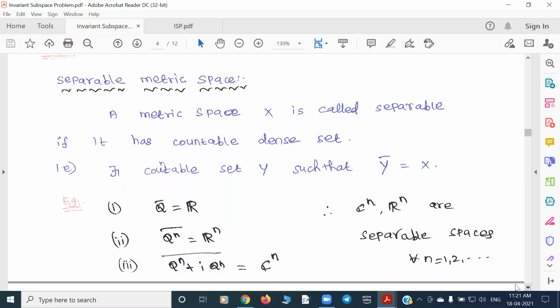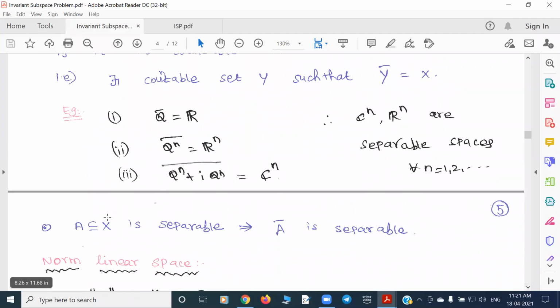Say, for example, if you take the rational numbers, they are countable and their closure is the real numbers. But R is a metric space under the usual metric, namely the distance between x and y is given by the modulus of x minus y. So R is an example of a separable metric space. Similarly, if we take R2, R3, or in general Rn, then Qn will be a countable dense set of Rn. And similarly, for the complex plane, you take both the real part and imaginary part as rational numbers. This gives a countable dense set for Cn. So hence Cn and Rn are always examples of separable metric spaces.